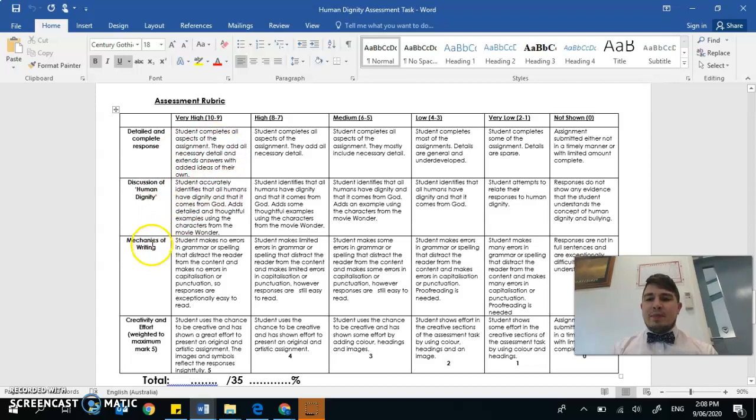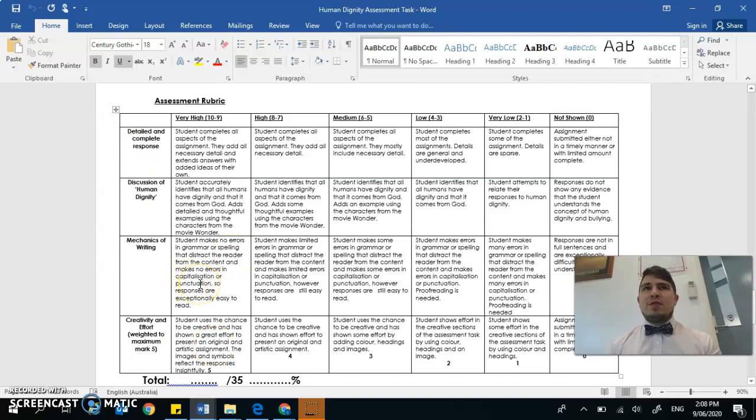Mechanics of writing. Obviously, your writing needs to be as professional as it can be, as though you were writing an English piece of writing. So proper grammar, proper spelling, capital letters, full stops, commas. Proofread before you submit it. Don't just type up whatever and then not read through it. Read through it a couple times. Improve it to make sure that it reads really well.